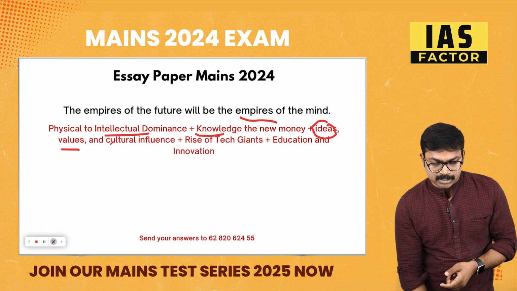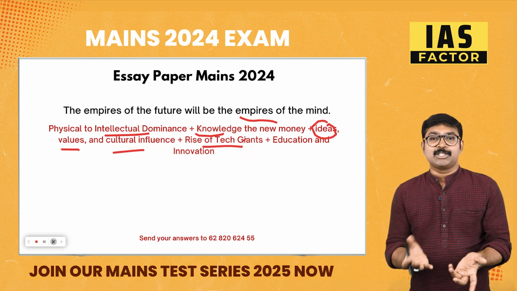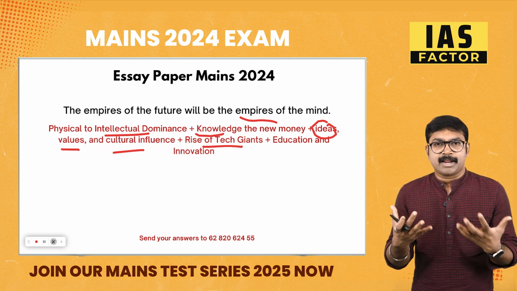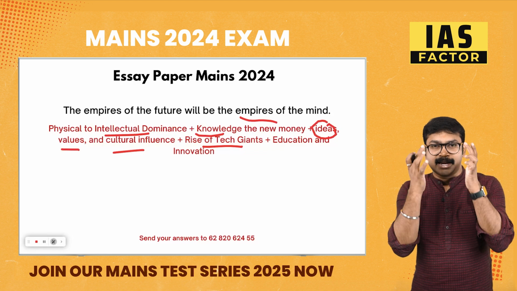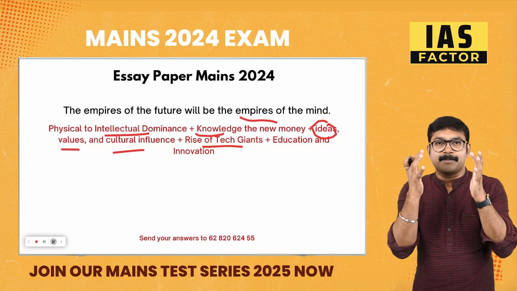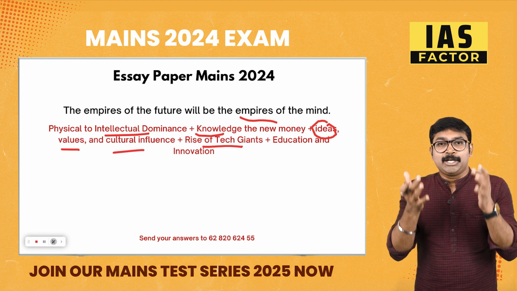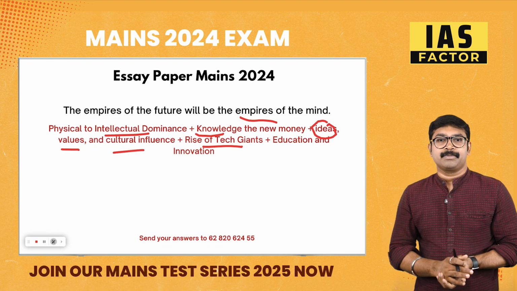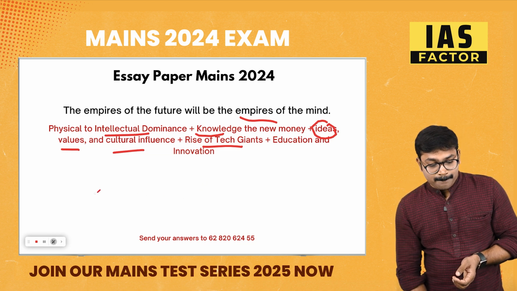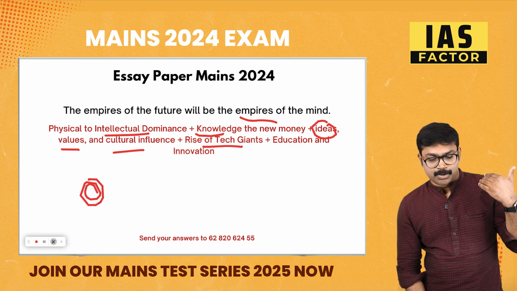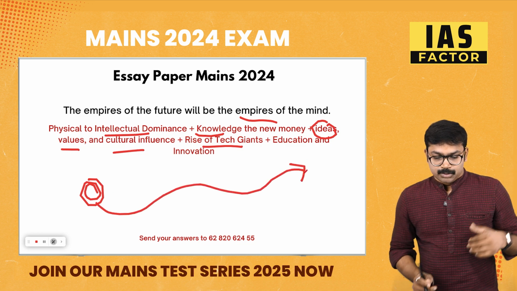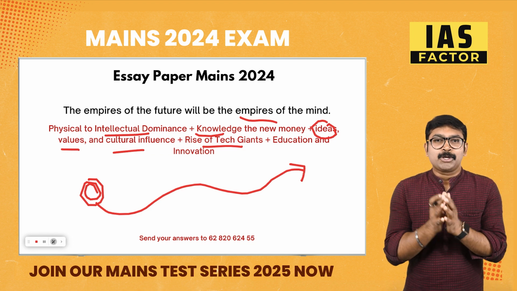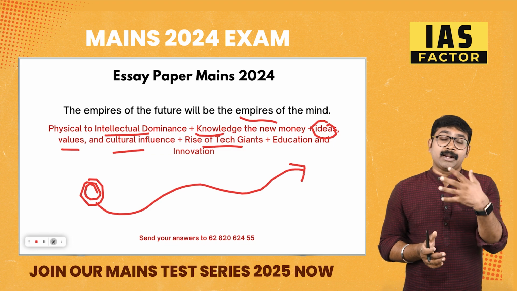It will be values, cultural influence, like the rise of tech giants like Apple, Microsoft, Amazon, everything. Every rise is actually based on our thinking, our creativity, our mind, our intellectual capacity, technology, and ability to adapt to this technology. All of this is the future. And when you compare it with the past, definitely you can see that this has evolved. So innovation in education, all these aspects. The ultimate question is, how are you connecting this answer? You can connect it in different ways.